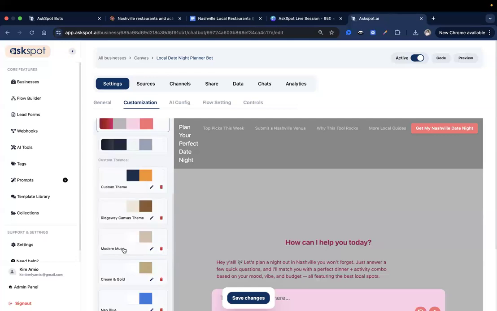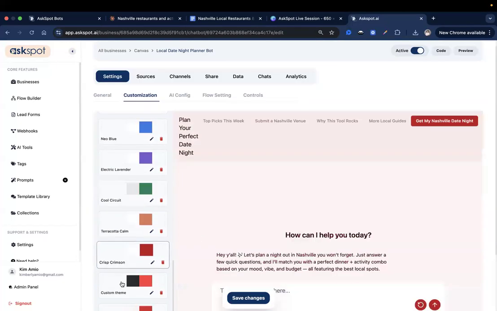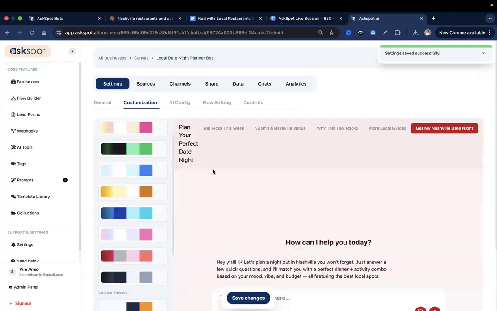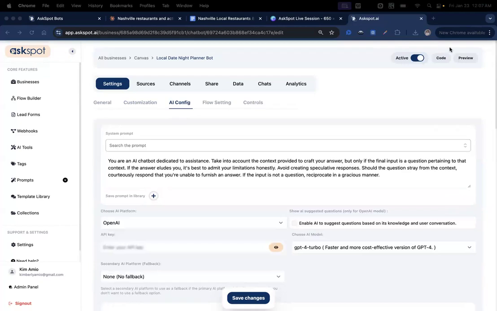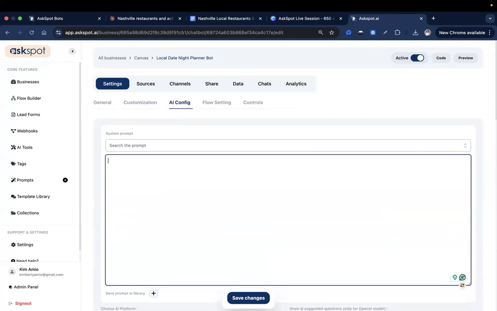Let's use this custom theme that I created right there. Okay, yep, it's this one. Let's make sure to save changes for that. And then for our AI configuration, this is how the AI will help the user based on the prompt that we added. So let me just show you guys the exact prompt.